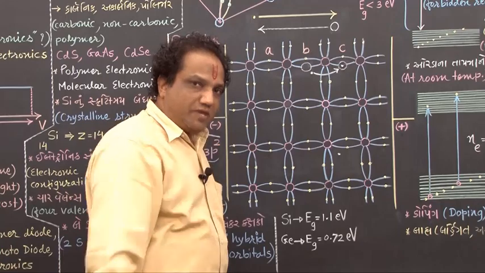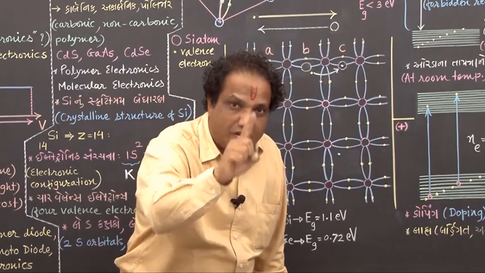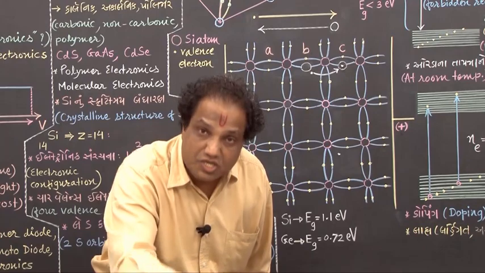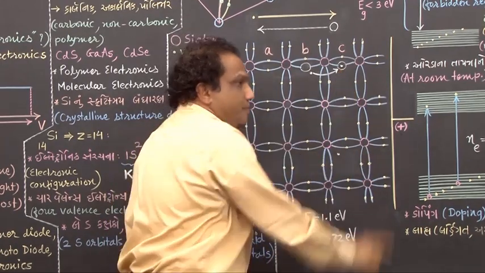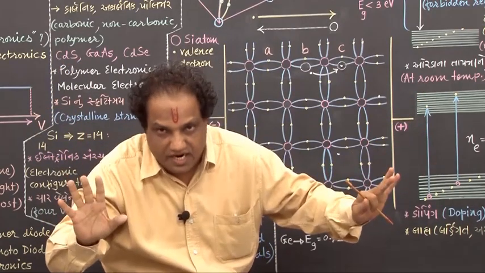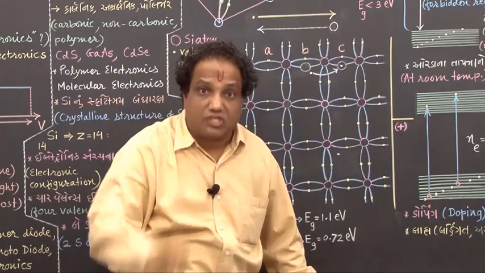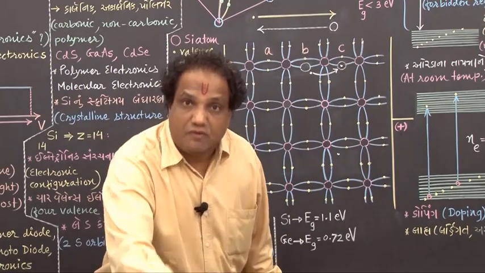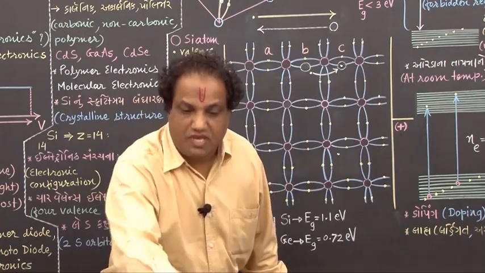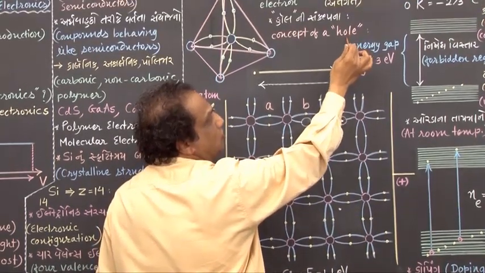Fine. Now tell me, as this electron is getting attracted into this vacant position, electron has a negative charge. Who can attract a negative charge? A positive charge. So you can say this vacant space behaves as if it is a positive charge. Actually there is no charge inside, but it behaves as if it is a positive charge, and it has a tendency to attract electrons. Such a vacant space which behaves like a positive charge and which has a tendency to attract electrons is known as a hole. So we call it a hole, correct?